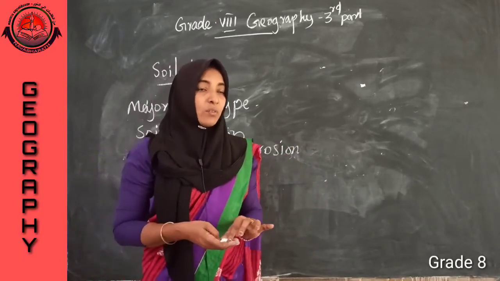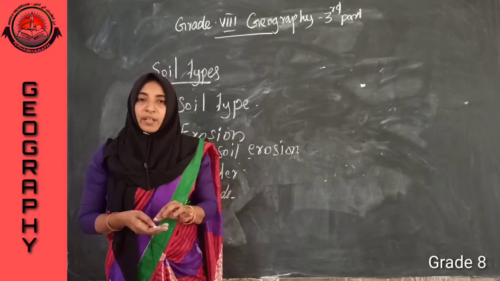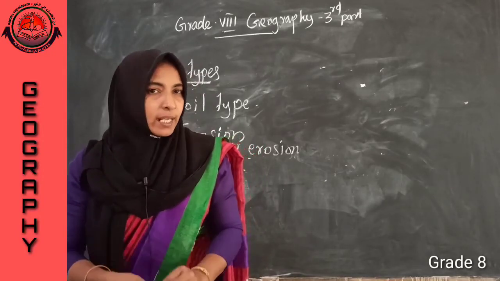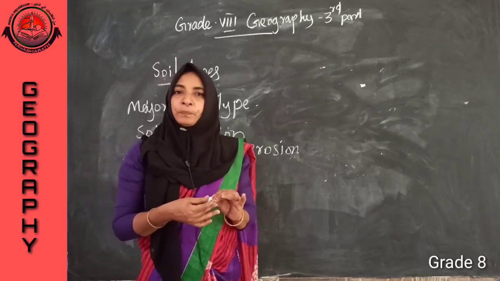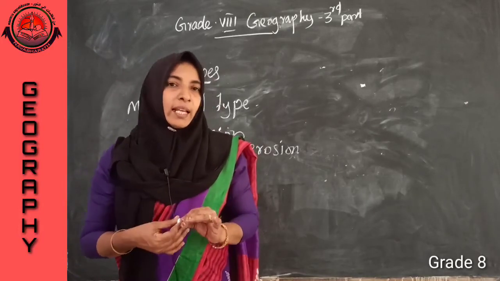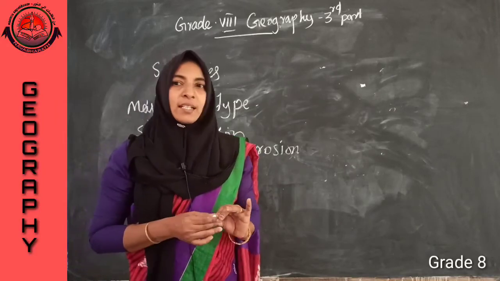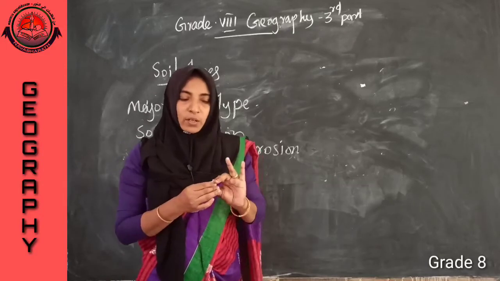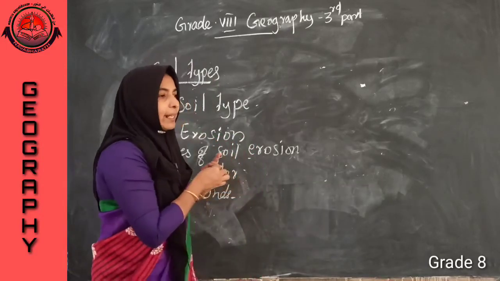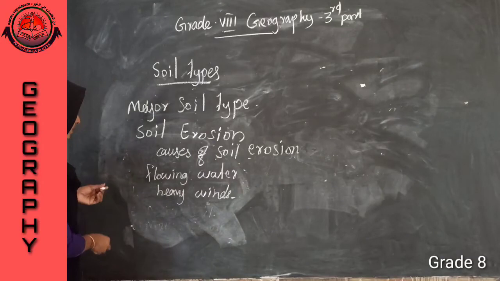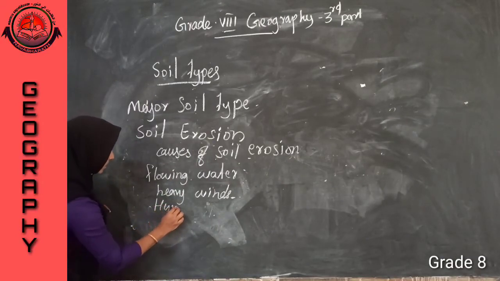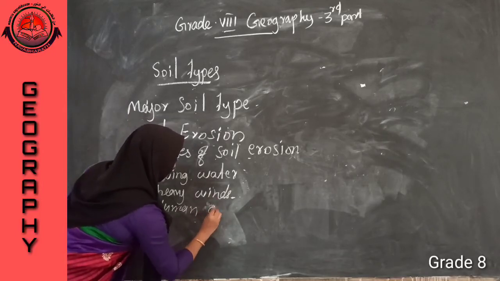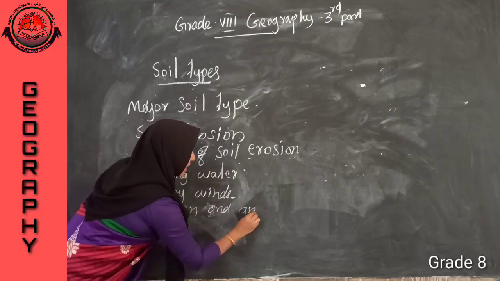The velocity of wind leads to the removal of the upper layer of the soil. That leads to soil erosion. Then last cause of soil erosion, that means human and animal activities.